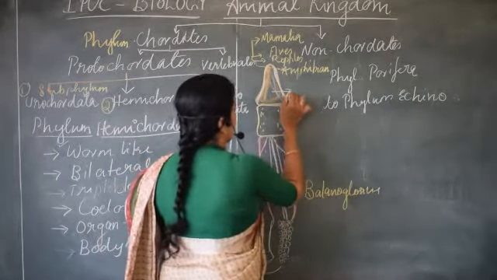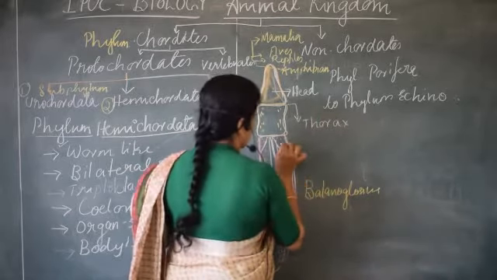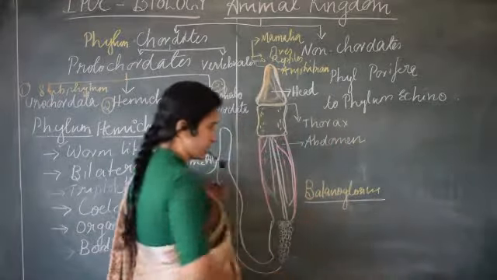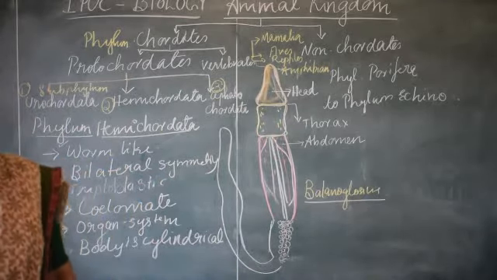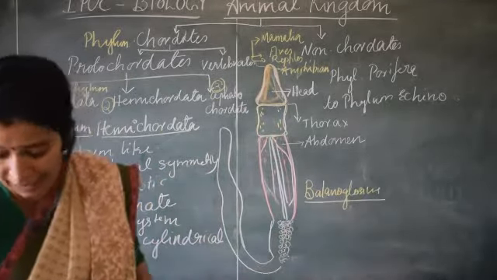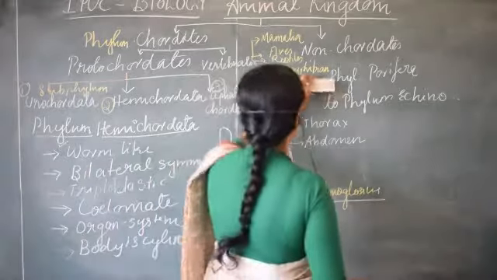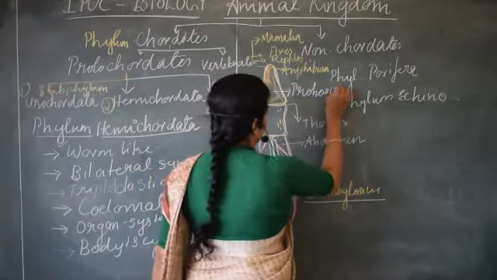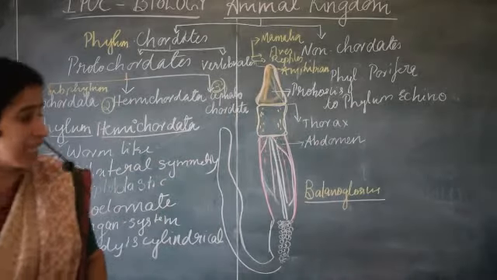So it is divided into first region, head. Then a middle part, this is the thorax. Then this is the abdomen. This is how a hemichordate looks. Example for Hemichordata is Balanoglossus. So it is divided into the head region, which in this case we call the proboscis. This head region is called the proboscis. The body is divided into proboscis, collar and trunk.